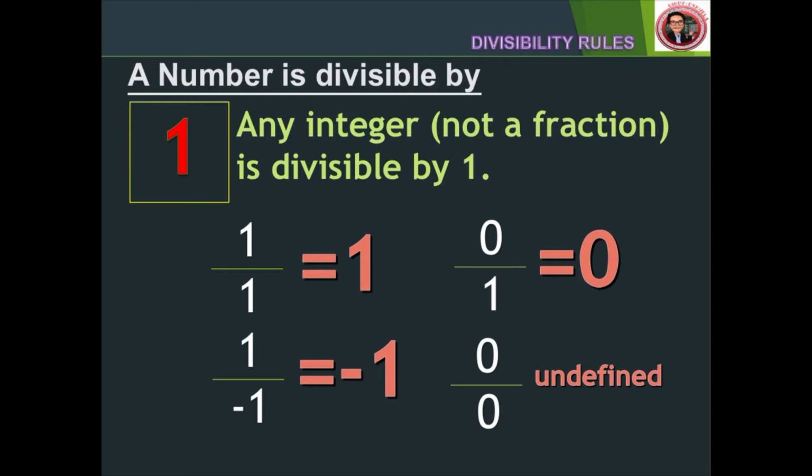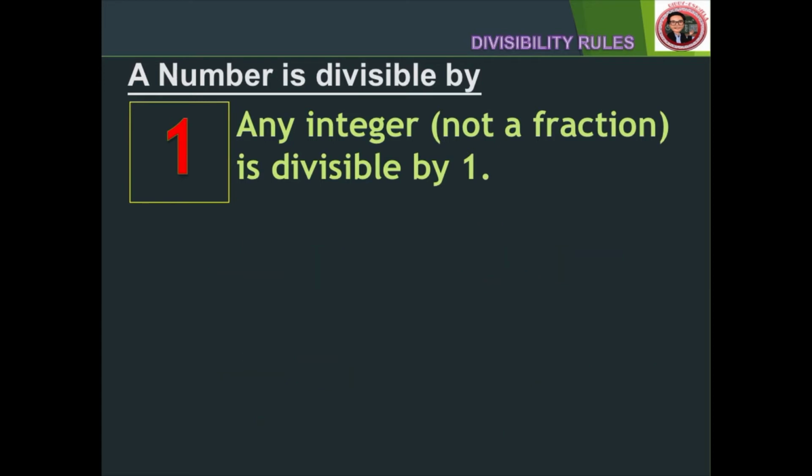Remember, a number is divisible by another number if it can be divided equally by that number. That is, if the answer or quotient we get is a whole number. And if we try to divide 1/2 by 1, the answer will not be a whole number. Since our divisor, which is 1, is an integer, it has 1 as its own denominator.